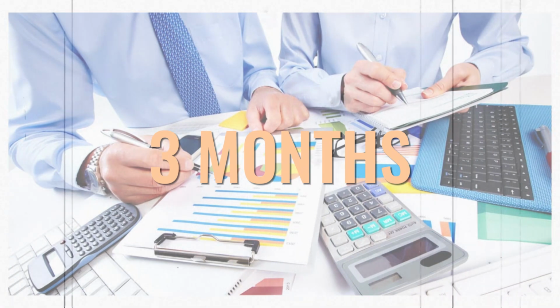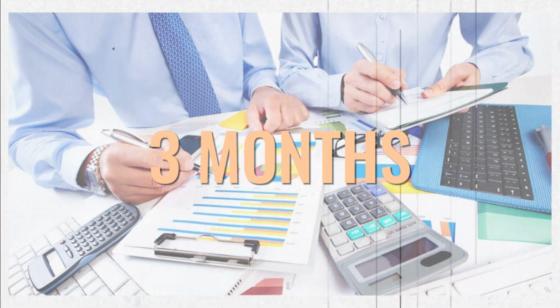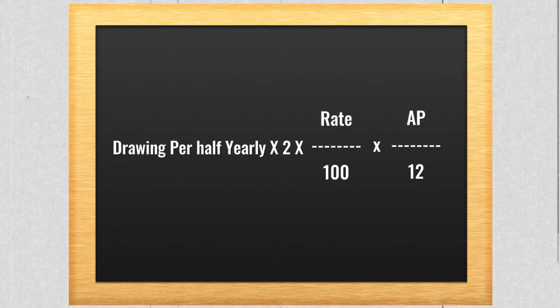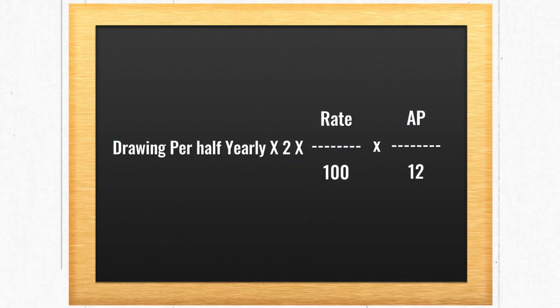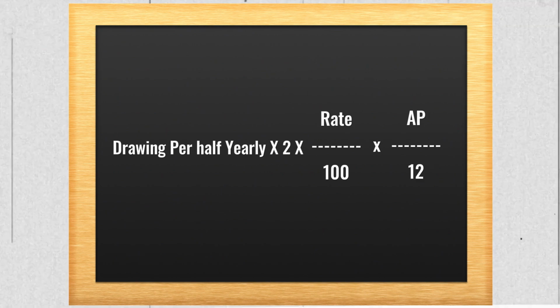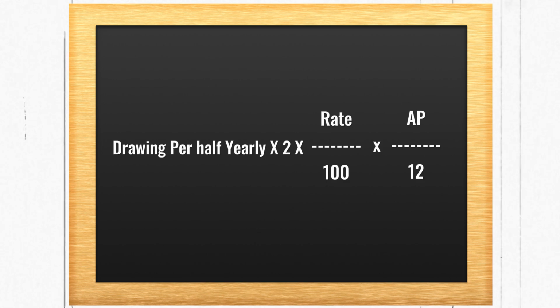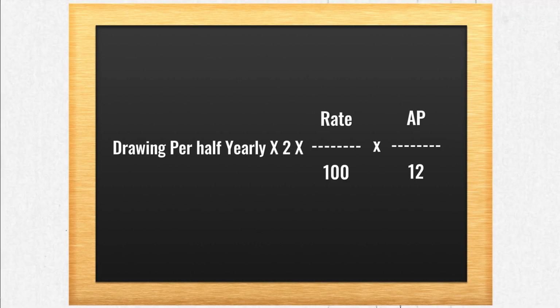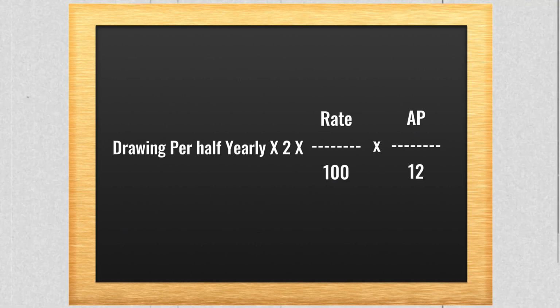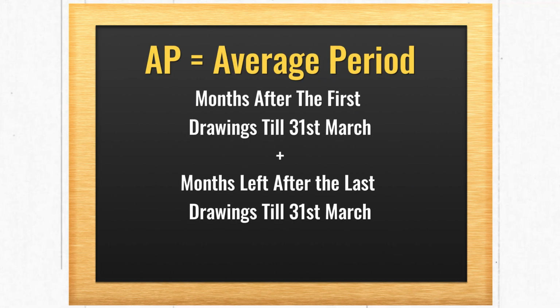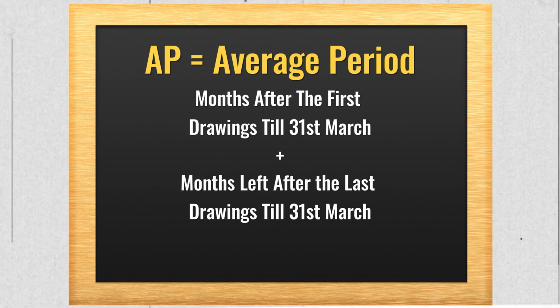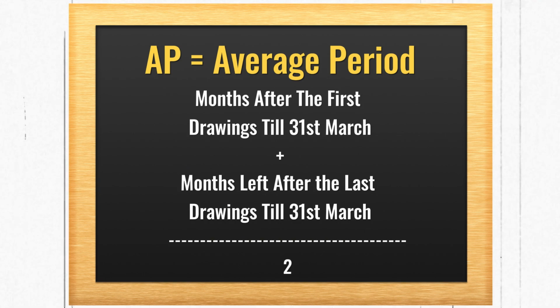In the mid of the half year. So let's check out the formula. The formula will remain the same, that is interest on drawings IOD is equal to drawings per half yearly multiplied by 2 again, multiplied by rate upon 100, multiplied by AP upon 12. This is the formula to calculate the interest on drawings. Okay. Now, let's calculate the AP. The formula for AP is again the same, that is months left after the first drawing plus months left after last drawing whole upon 2.